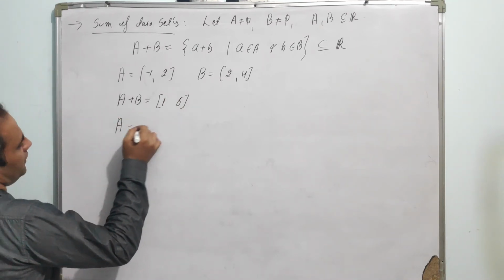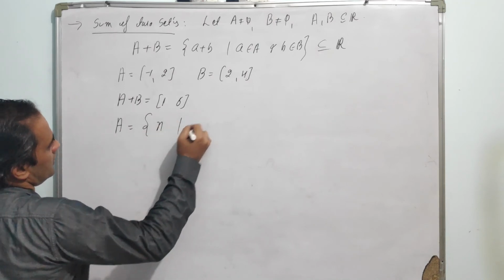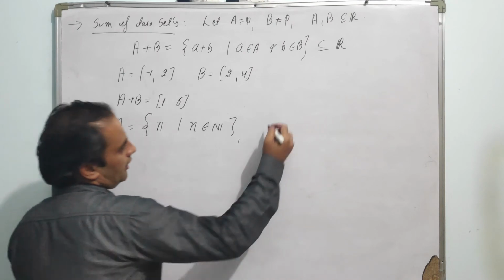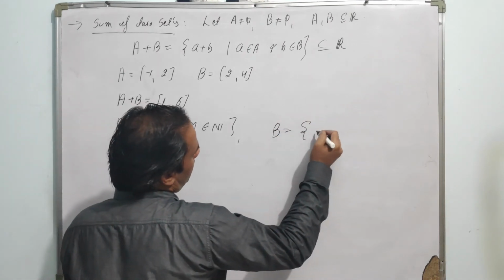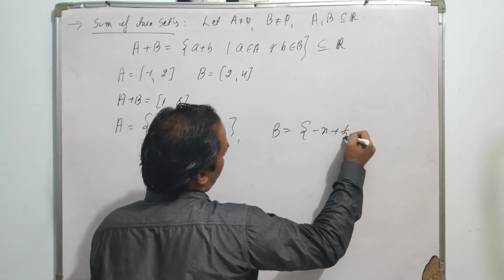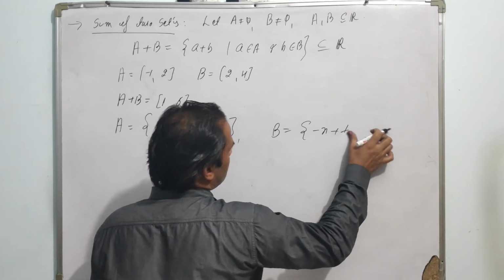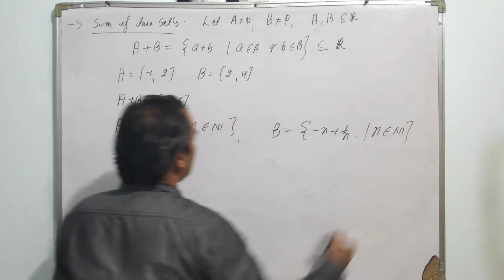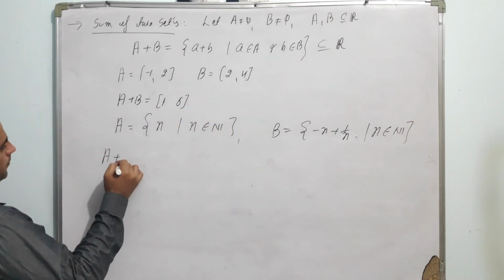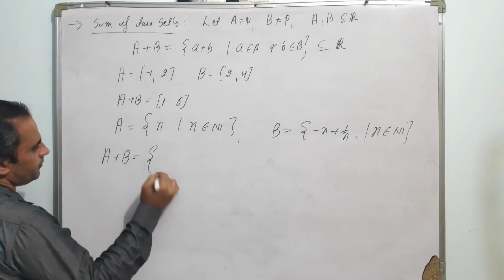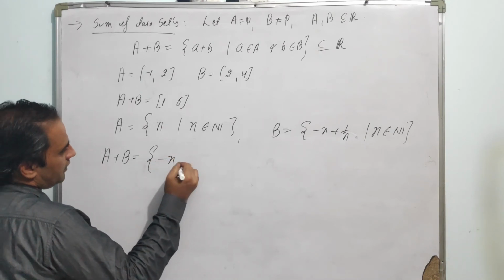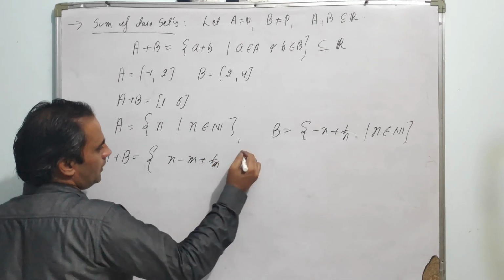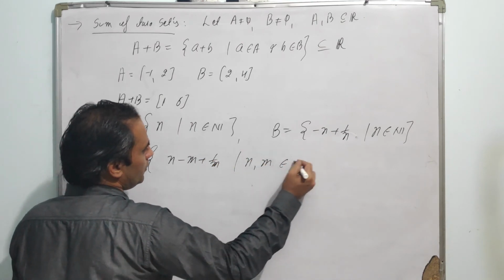Another example, if we take A as n, such that n is a natural number, so basically A is the set of natural numbers, and B is minus n plus 1 upon m, minus n plus 1 upon n, again n is a natural number, then A plus B is n minus n plus 1 upon m, where n and m belong to natural numbers.